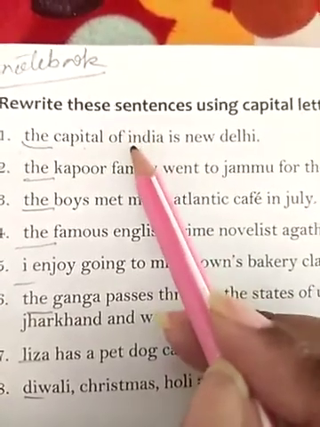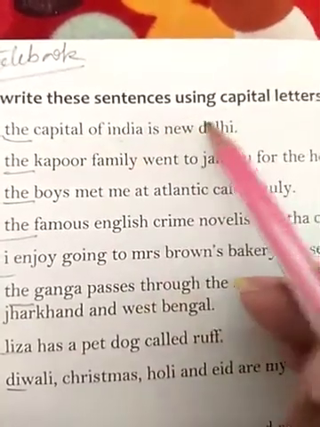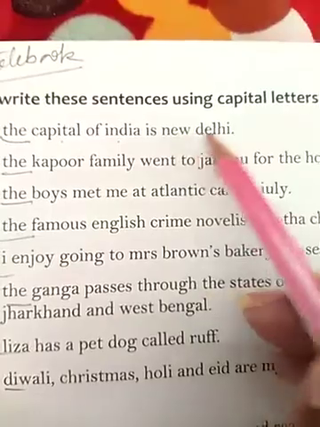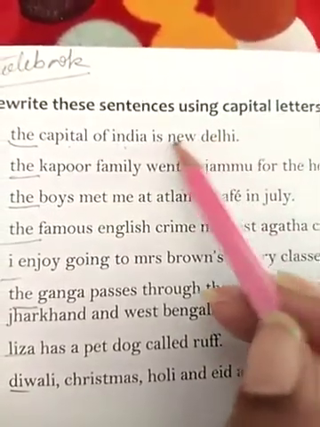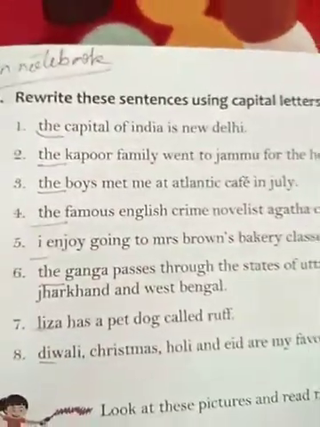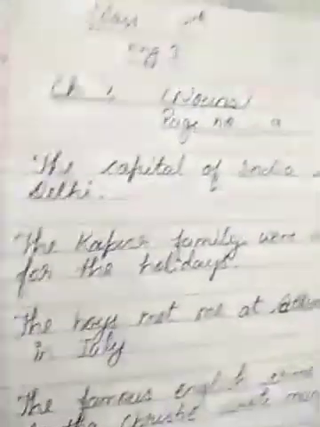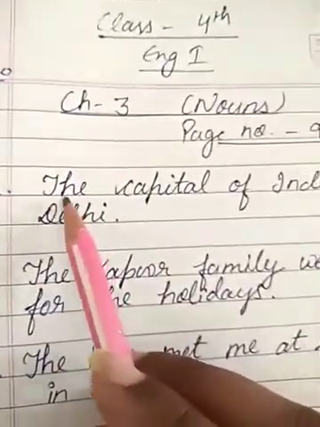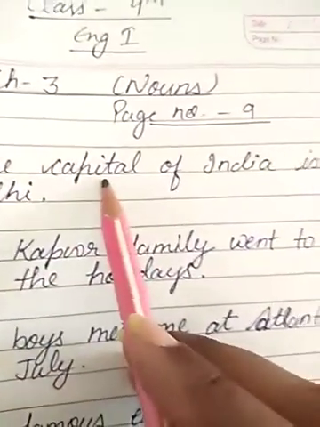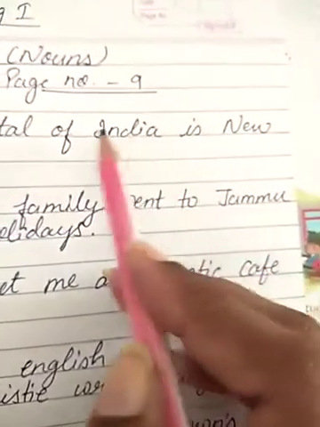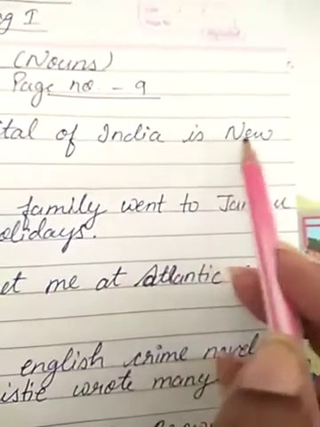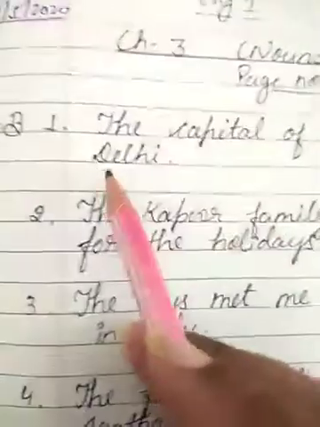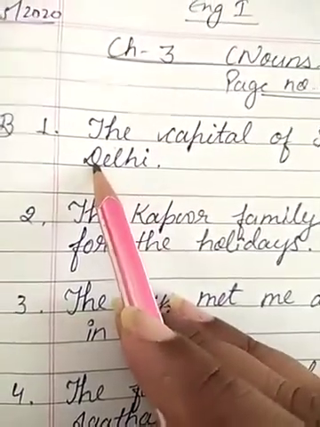The letter should be written in capital form. New Delhi again is a specific name given to the city, so we will write in capital form. I have done this exercise in notebook also, so you will do in this way. 1. The T is capital. Of India is, again I is capital in India. Is New Delhi, N is capital in New, and in Delhi D is capital.